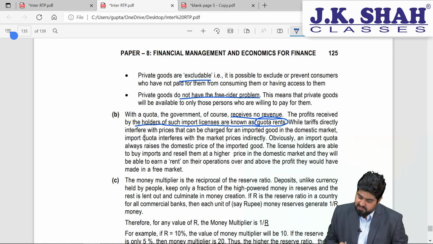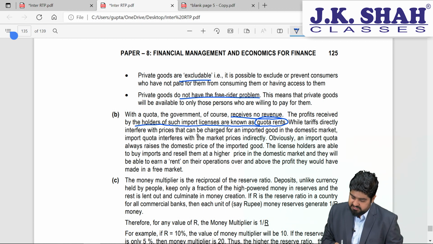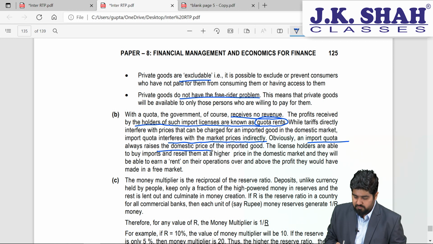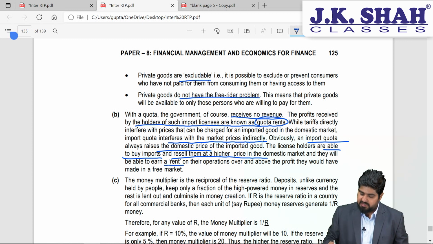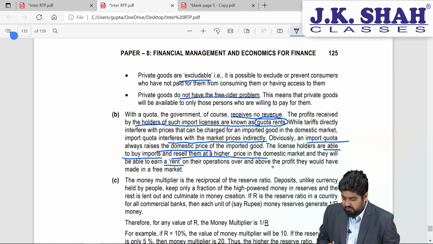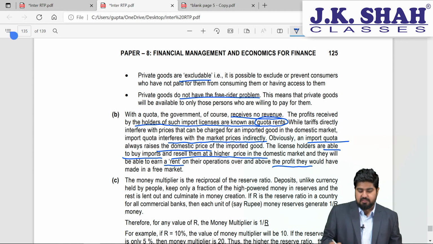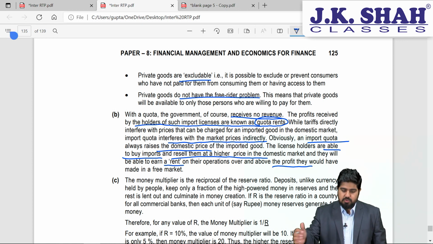While a tariff directly interferes with prices, a quota interferes with market prices indirectly. Import quota always raises the domestic prices. The license holders are able to buy, import and sell at a higher price because of the scarcity, and they are also able to earn a rent on these operations, above the profit that they would have made in a free market. So that's about quota.